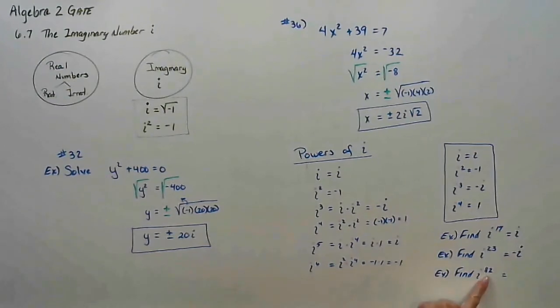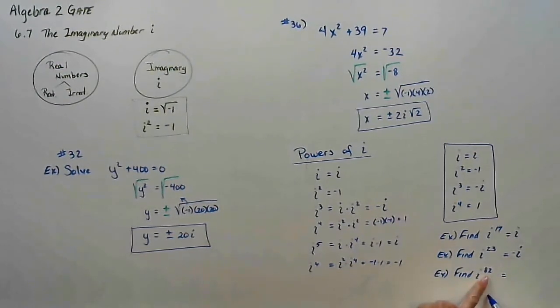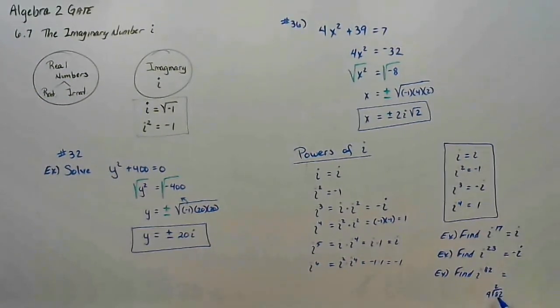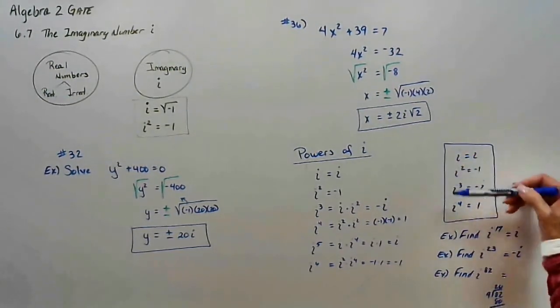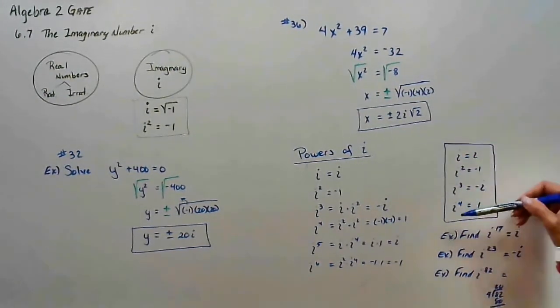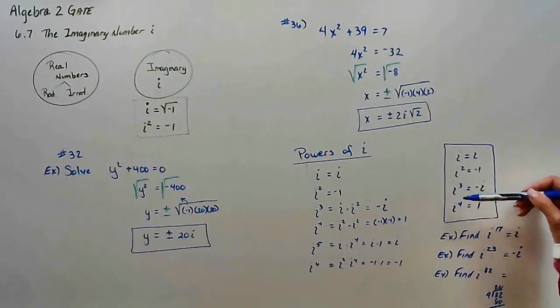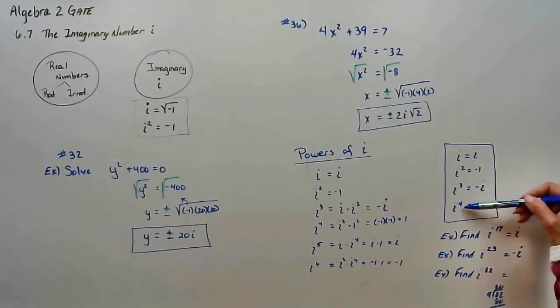So you could say, well, how many 4s go into 82? It goes into this 20 times, right? So that means I'm going to count through this cycle 20 times. And eventually I'm going to get i to the 80th, because 4 goes into 80 evenly 20 times.